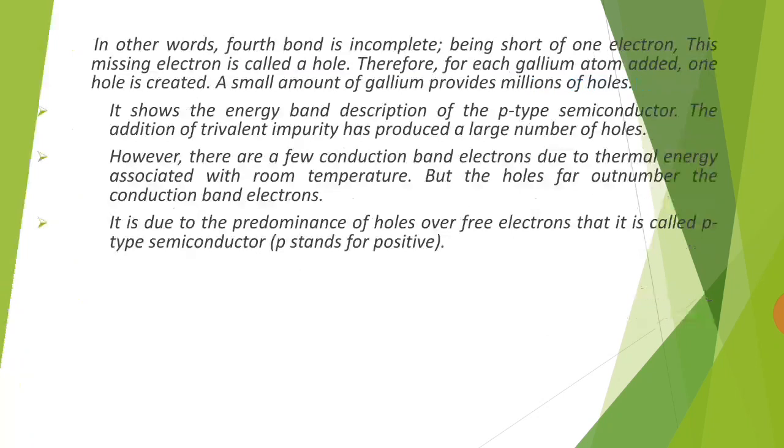The energy band description of the P-type semiconductor: the addition of trivalent impurity has produced a large number of holes. There are a few conduction band electrons due to thermal energy associated with room temperature. The holes far outnumber the conduction band electrons. It is due to the predominance of holes over free electrons that it is called P-type semiconductor.